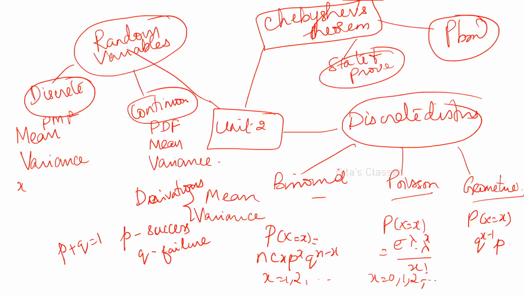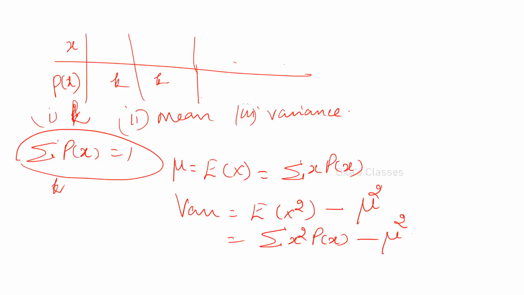And last time they asked for 5 marks: the proof that Poisson distribution is a limiting case of binomial distribution. That proof was asked for 5 marks. I have uploaded a separate video for that, so you can go through that. Poisson distribution is a limiting case of binomial distribution. That is also important. We'll see some more problems.